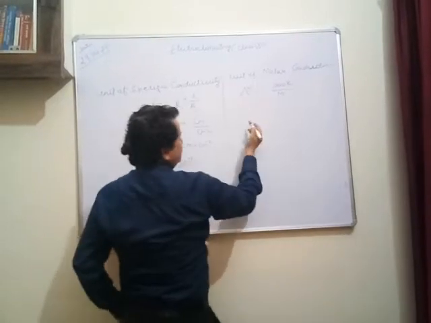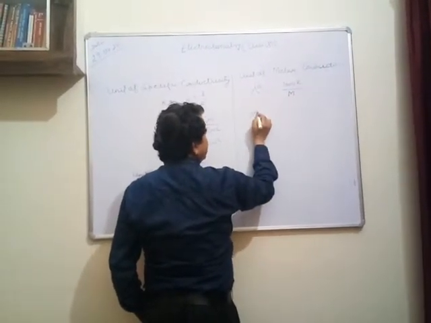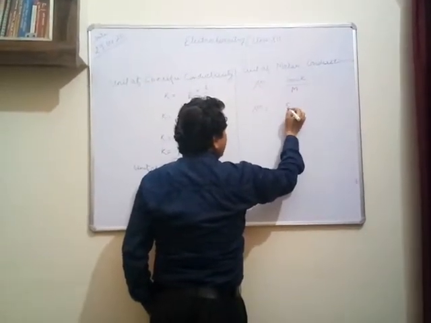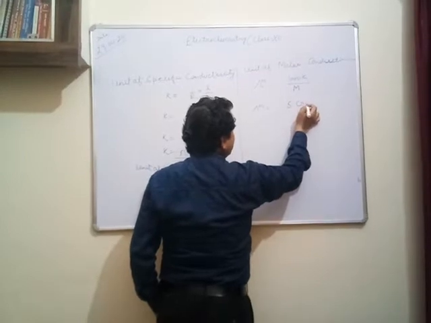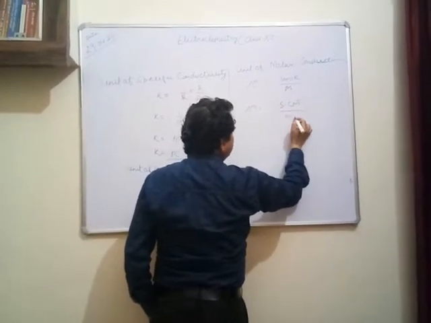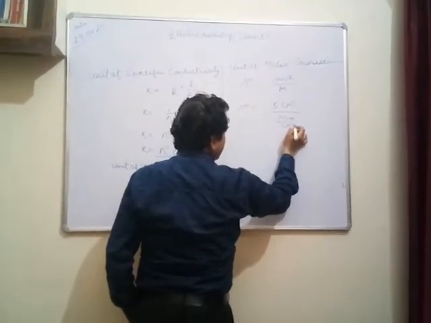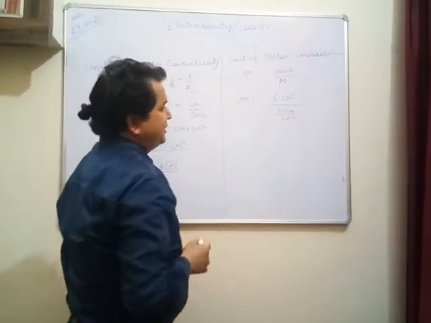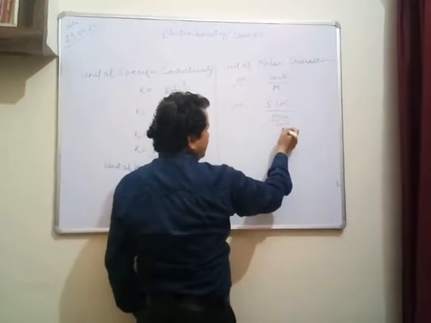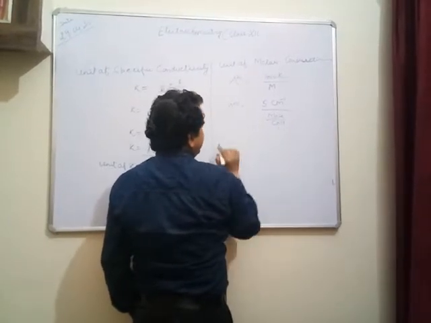The unit of kappa is Siemens centimeter inverse, and molarity is mole per centimeter cube, or you can say milliliter, that is the same. Mole per liter or per milliliter; in milliliter we write it as centimeter cube.